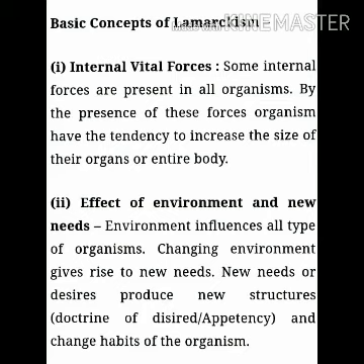The basic concepts of Lamarckism: number 1, internal vital force. Some internal vital forces are present in all organisms. By the presence of these forces, organisms have the tendency to increase the size of their organs or entire body. This is the first postulate of this theory. So every organism has some vital forces by which it can increase its organ size as well as its body.